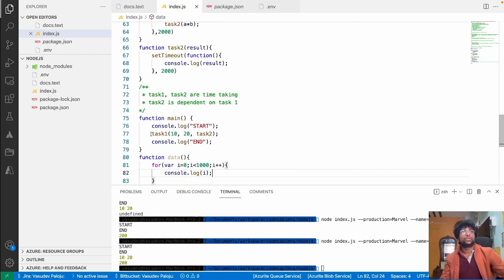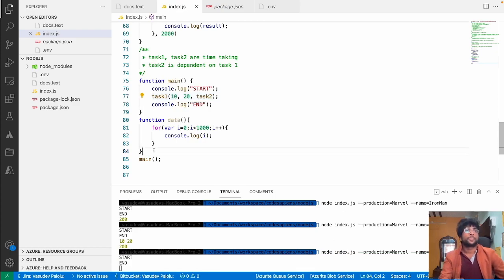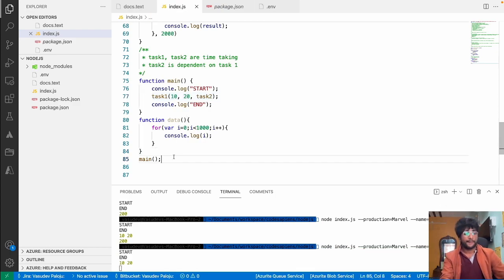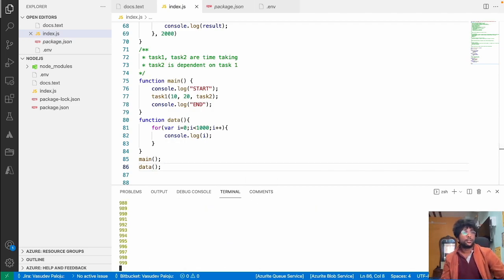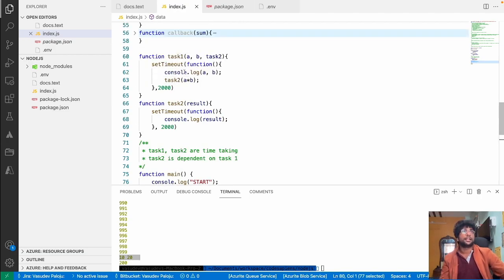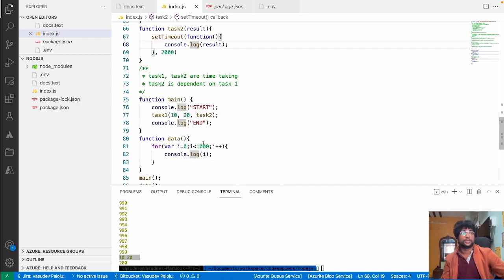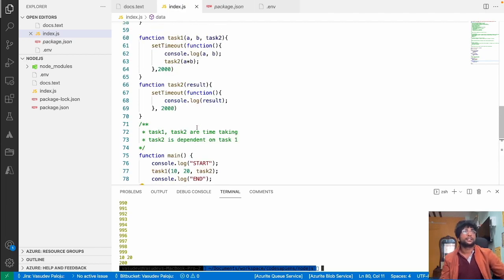So though task1 has reached its execution point, my main thread is not blocked and it is ready to accept more work. It has completed the more work, and now when the work in the main thread is completed, the event loop picks up task1 and puts it in execution, and task2 is scheduled again and task2 is executed. So this is how things happen in callbacks, right?